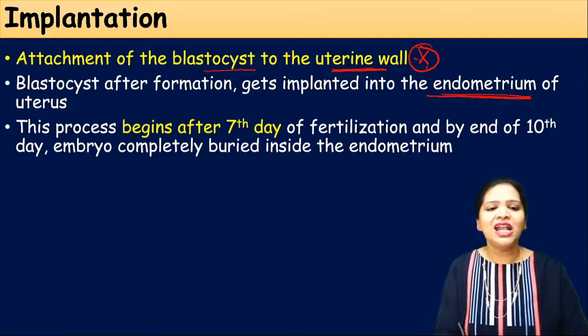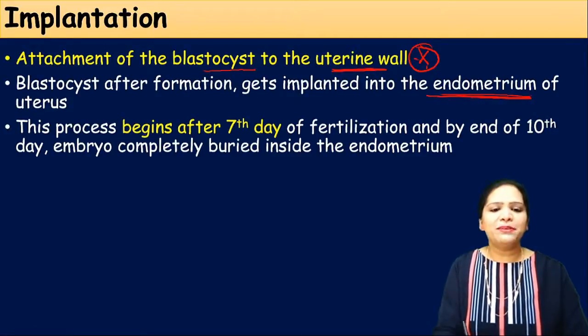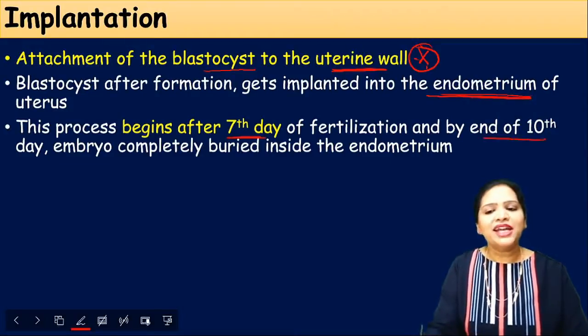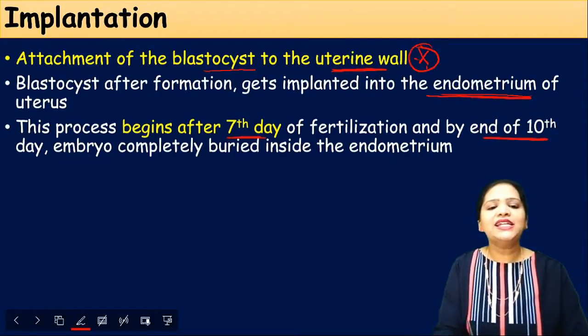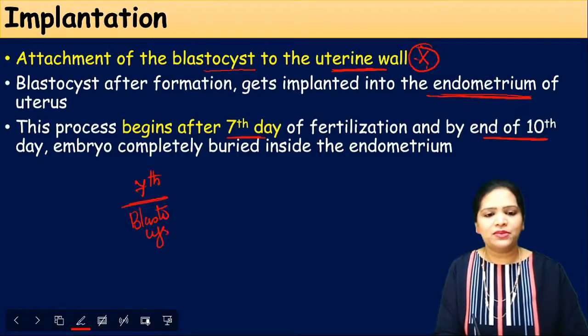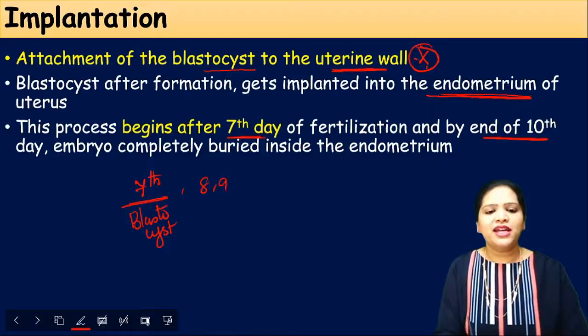This process of implantation starts after the 7th day and by the end of the 10th day, it gets completely done. That means at the 7th day, blastocyst formation is complete. Then the 8th day, 9th day, 10th day.